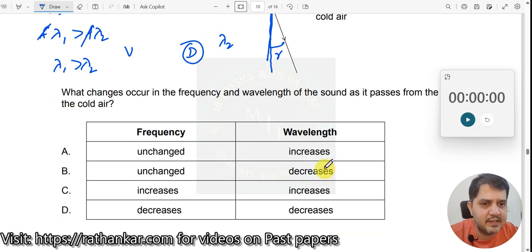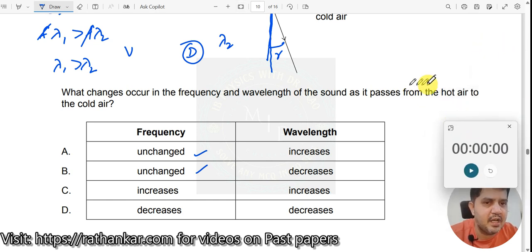Now let us look at the answer. Frequency remains unchanged, so any one of them could be right. And here, what happens to the frequency? In the rarer medium it is larger, in the denser medium it is lesser. What changes occur in the frequency and wavelength of the sound as it passes from the hot air to the cold air? The wavelength decreases. So the answer is B over here.